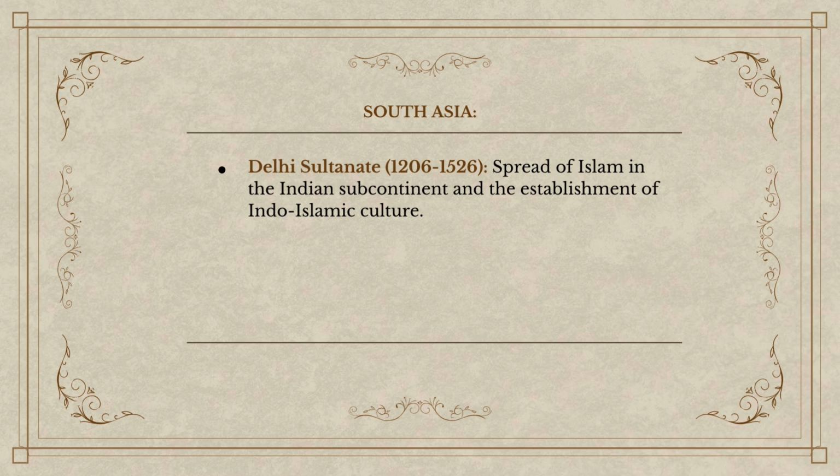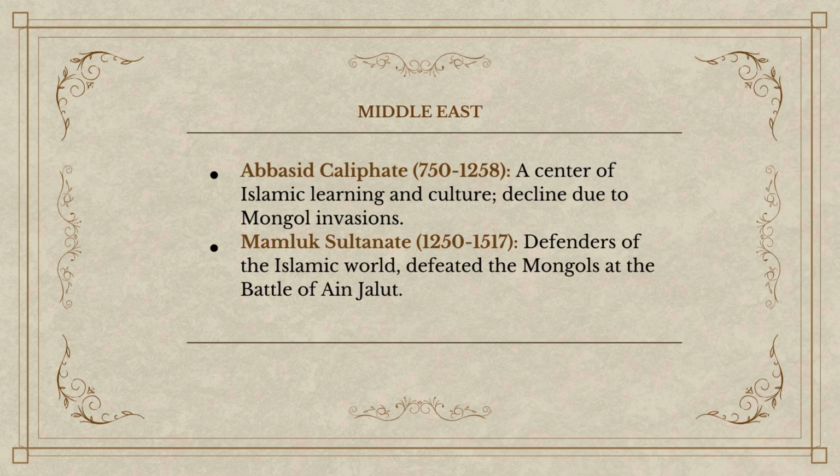South Asia was dominated by the Delhi Sultanate, which facilitated the spread of Islam and the blending of Indo-Islamic culture. In the Middle East, the Abbasid Caliphate was a hub of Islamic culture and learning, although it declined due to the Mongol invasions. The Mamluk Sultanate, however, played a crucial role in defending the Islamic world by defeating the Mongols at the Battle of Ain Jaluth.